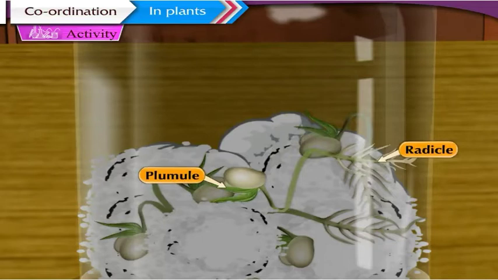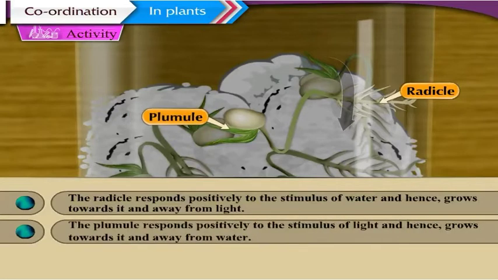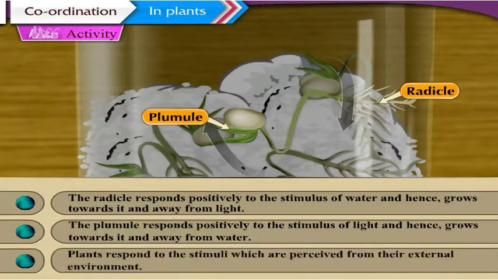We can see that the radicle changes its direction by curving its axis. The plumule also shows a similar change by curvature of its axis towards light. We can thus conclude that the radicle responds positively to the stimulus of water and hence grows towards it and away from light, while the plumule responds positively to the stimulus of light and hence grows towards it and away from water. Thus, plants respond to the stimuli which are perceived from their external environment.